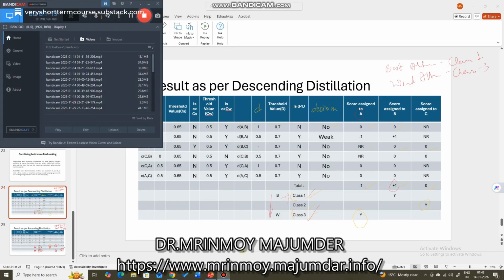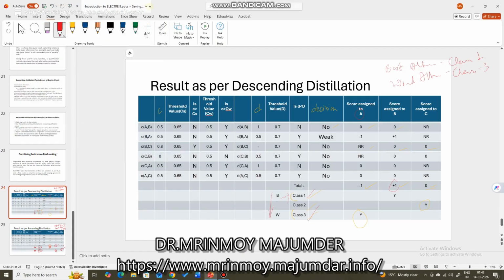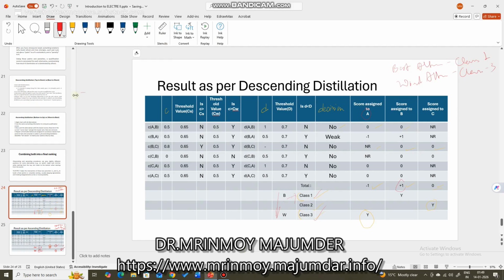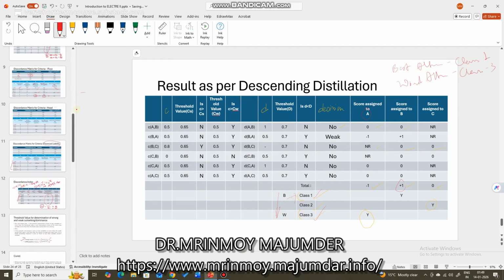This is what you know as ELECTRE II. If you have any question, you can ask in the comment. I'll be happy to answer them. But more or less, this is ELECTRE II. The method is a bit longer, I will say.